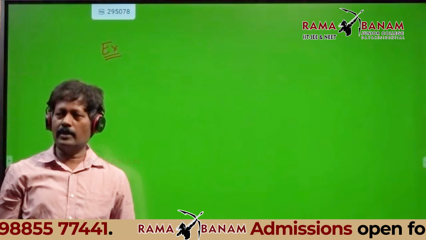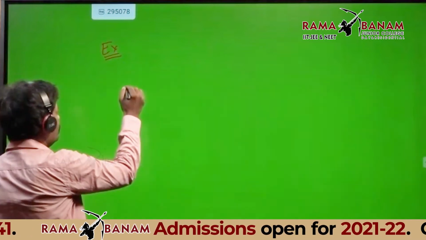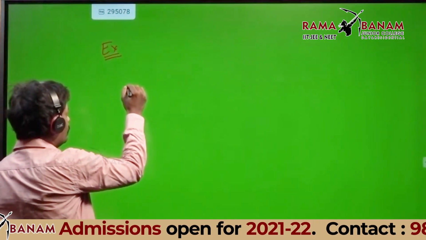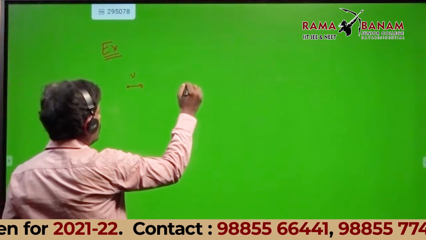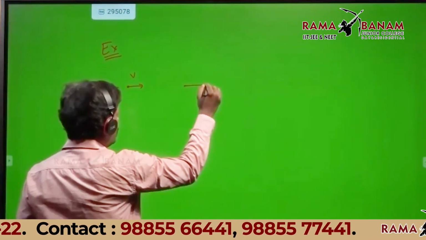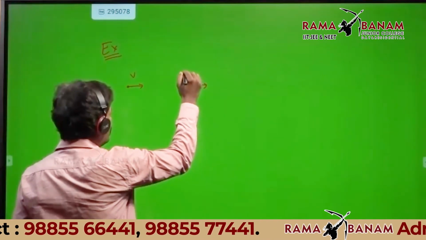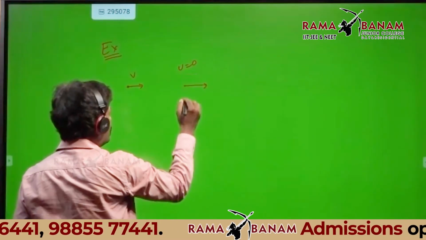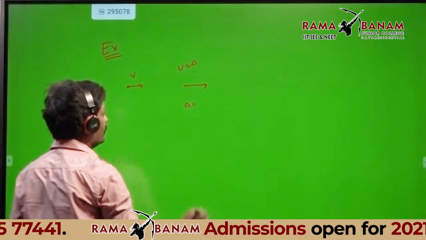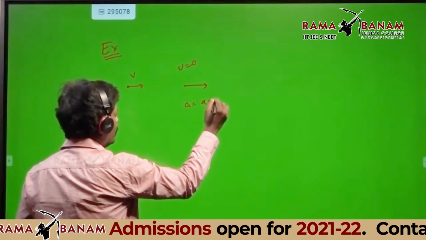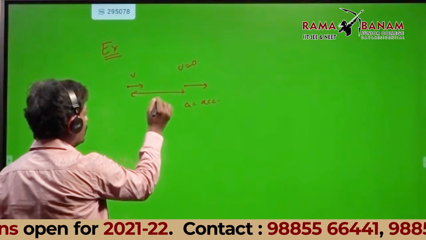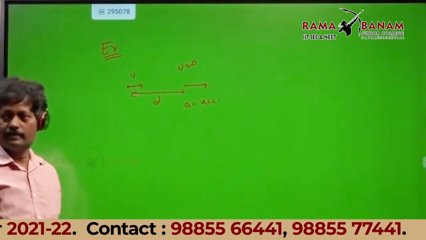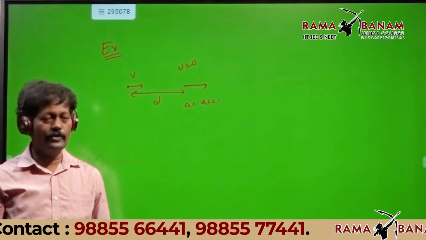Suppose a car is moving and another car is moving from rest with an acceleration a at a distance of say d. Look at the board carefully.